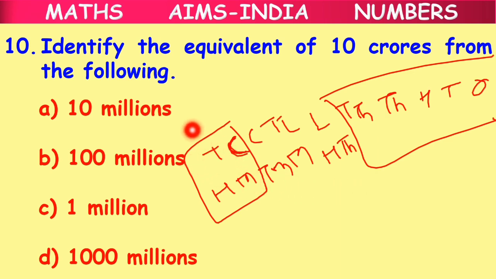If you look at this, the equivalent of 10 crores becomes what? We have 10 crores in the Indian system. And what do we call it in the international system here, children? We call it 100 million. The correct answer will be option B, 100 million. Clear? We wrote both the place value charts and we found out that the equivalent of 10 crores is 100 million.